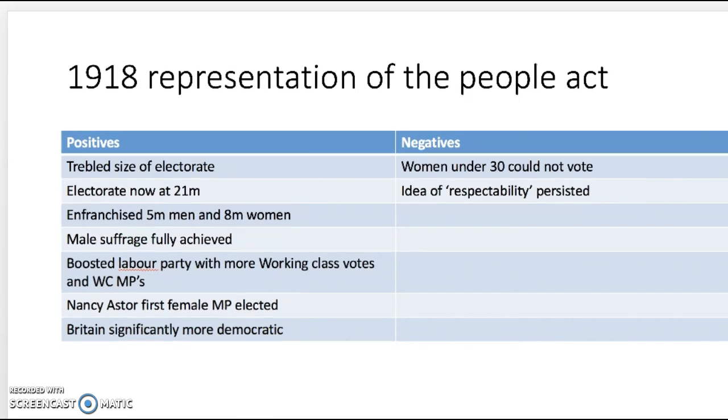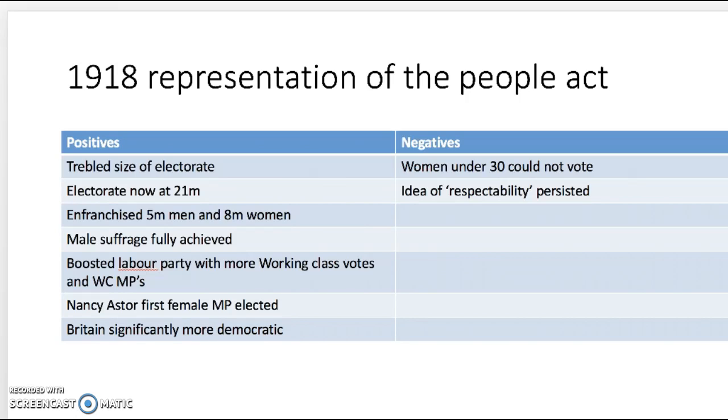1918 Representation of the People Act. Positives. Trebled the size of the electorate. The electorate was now at 21 million. Enfranchised 5 million men and 8 million women. Male suffrage fully achieved. Boosted the Labour Party with more working class votes and working class MPs.